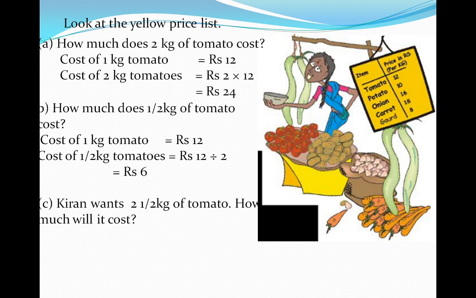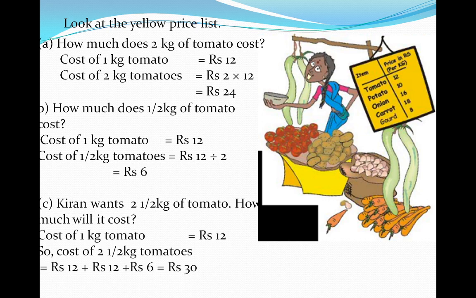Now the next question is, Kiran wants 2.5 kg of tomato. How much will it cost? Cost of 1 kg tomato is rupees 12. So for 2.5 kg tomatoes, for 2 kg we have to write rupees 12 plus rupees 12, two times. And the rate of half kg tomato is 6. So 12 plus 12 plus 6 is rupees 30.